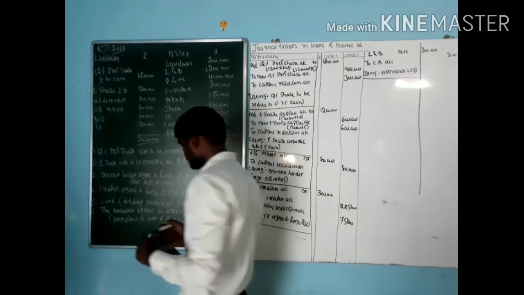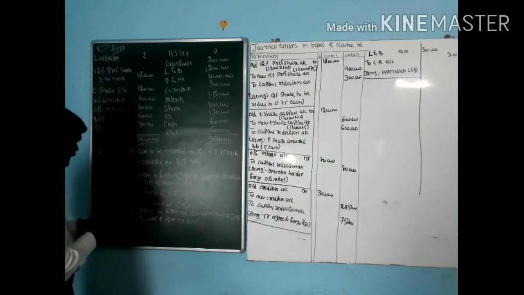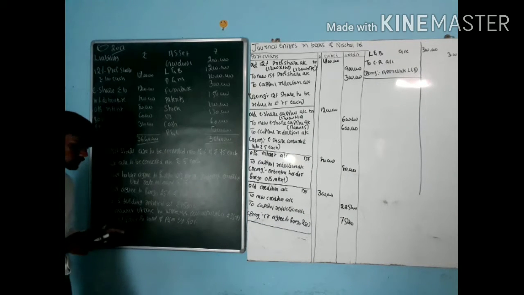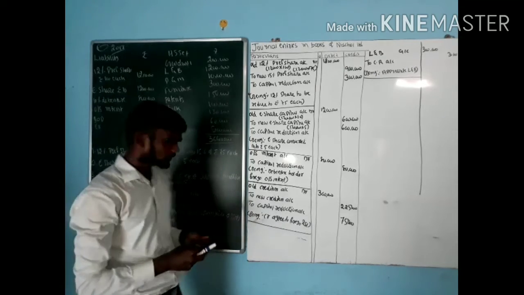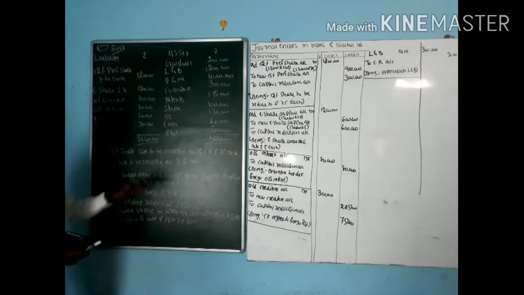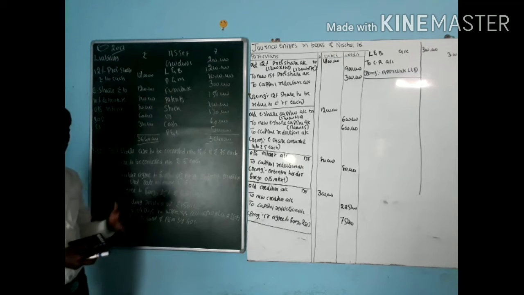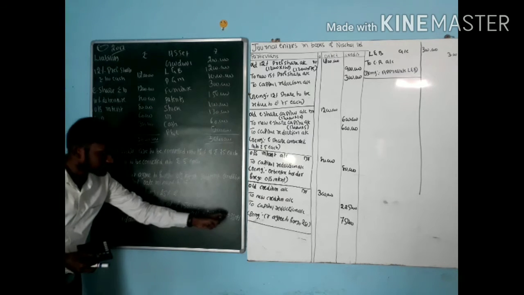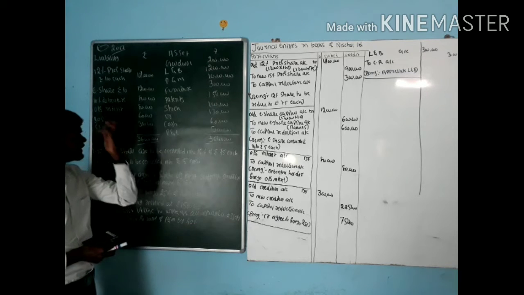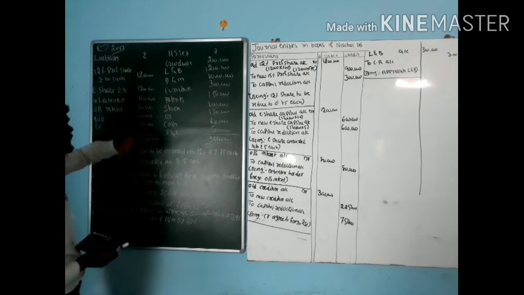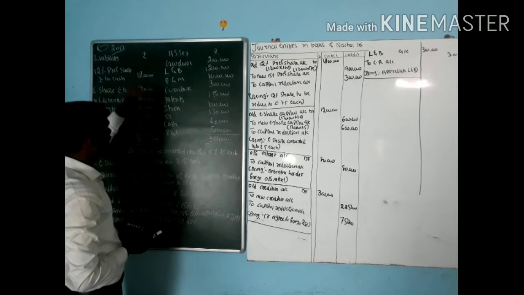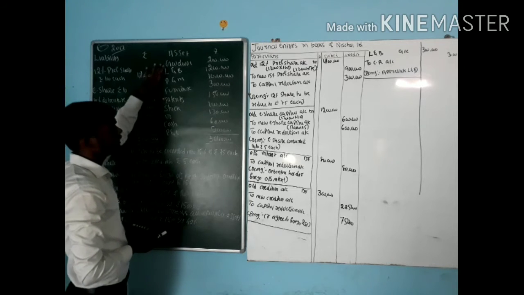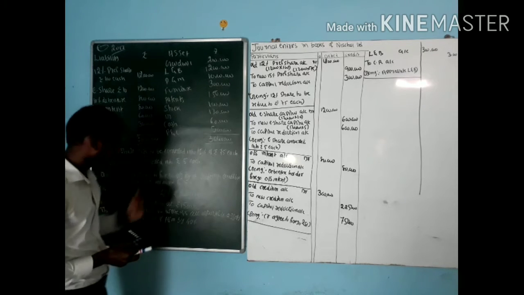Next one, loss. The amount utilized to write off, in the sense decreasing, almost all the amount we have to minus the value. The amount utilized to write off all intangible assets. So which are the intangible assets here? Intangible assets are goodwill and patents. These two items are intangible assets we have to write off fully.